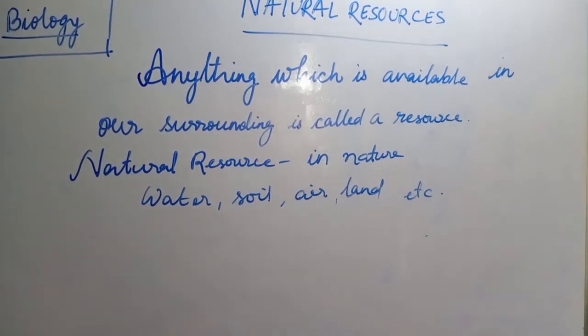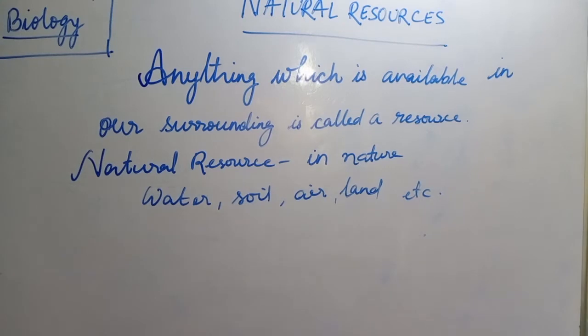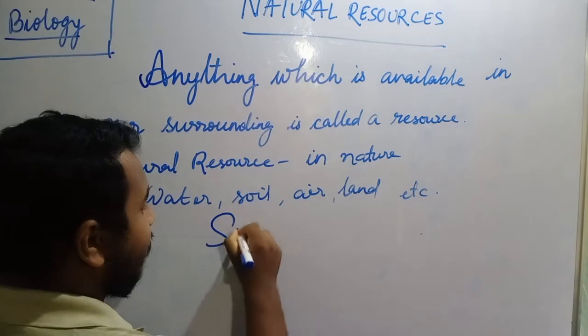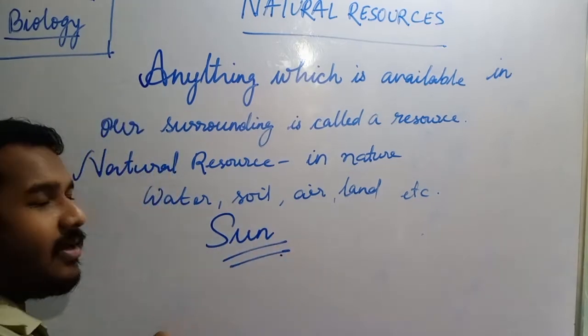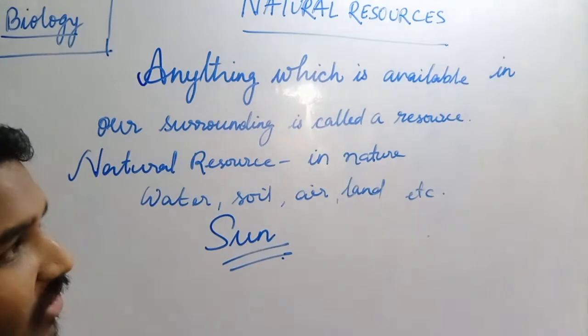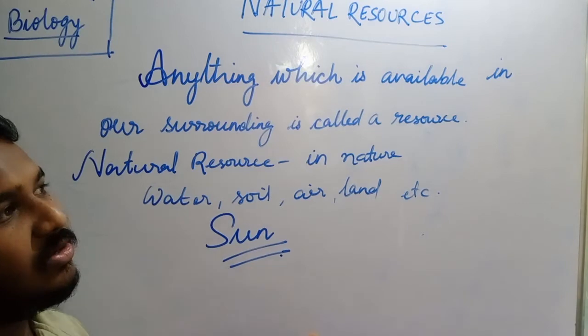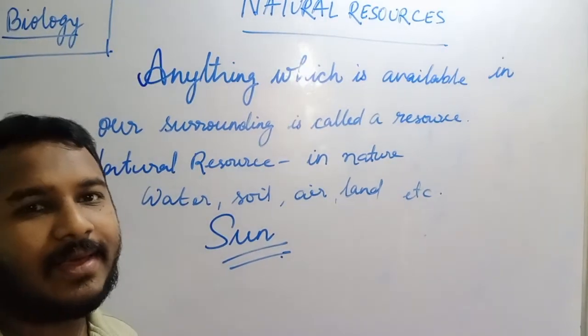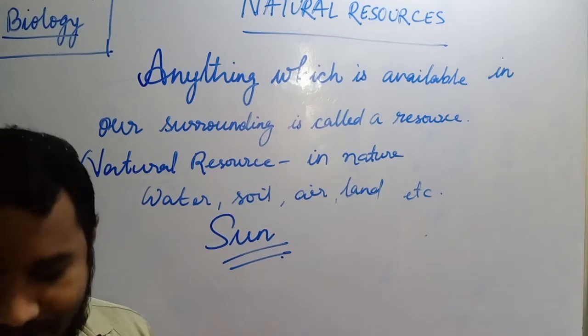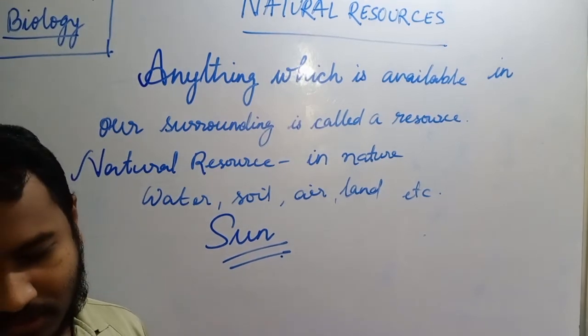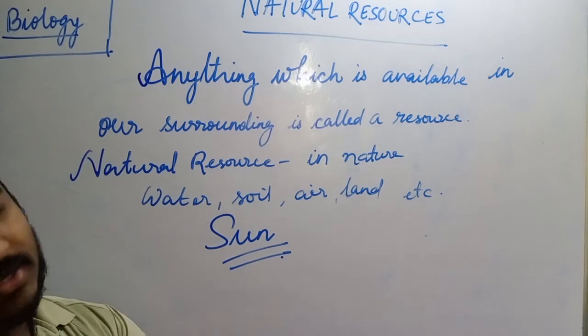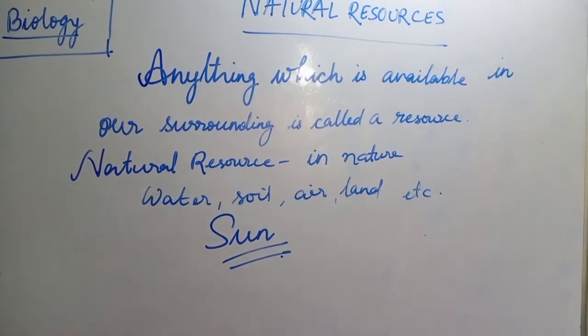So we need to see how these natural resources are acting on our life forms. Okay. For example, the biggest resource in our environment is the sun. Sun is the biggest natural resource because all the energy is coming directly or indirectly from the sun. Okay, because it is a high energy source. So it is the greatest natural resource we have. Okay. Now next is, what are these resources on earth?